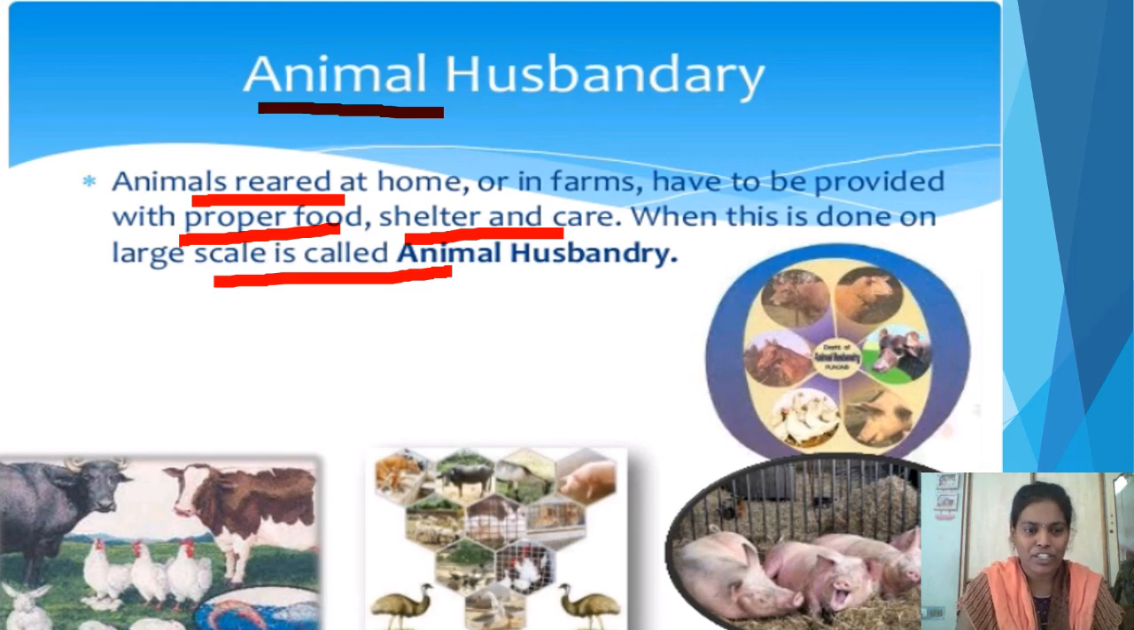Look at the pictures here. Cattle, birds and different types of animals like pigs. Everything is reared by keeping them in farms or at homes by providing a sufficient amount of food, proper shelter and proper care. When this is done on a large scale, this process is called animal husbandry.